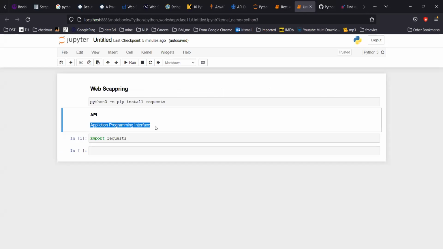Suppose I'm a user, suppose a company, I have some data, and you are a user who wants to have access to that data. But the problem is, if I give you access to my data, you will have complete access to it. You can delete my data, right? You might corrupt my data as well.